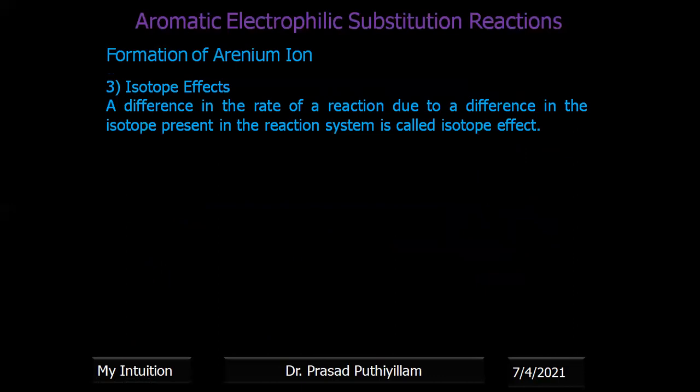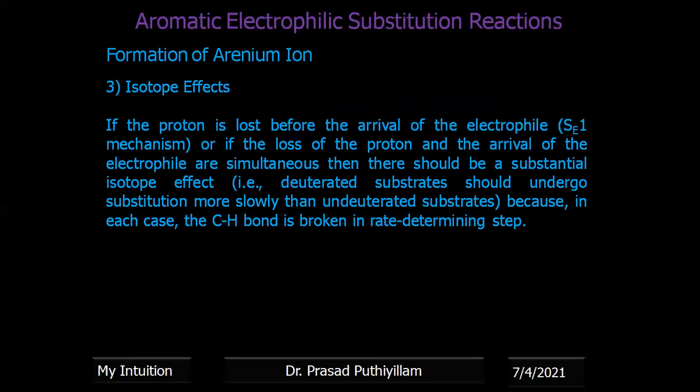Now, the third method to support the arenium ion mechanism is the isotope effect. A difference in rate of reaction due to a difference in isotope present in the reaction system, we call the isotope effect. Suppose you think that aromatic electrophilic substitution reactions are not following the arenium ion mechanism, but follow the SE1 mechanism.